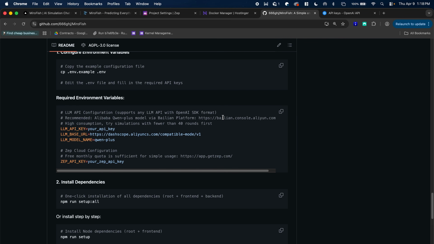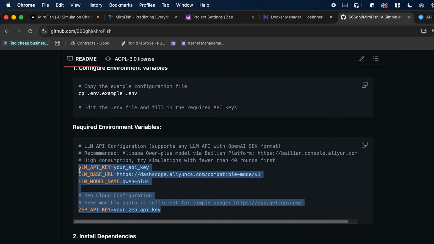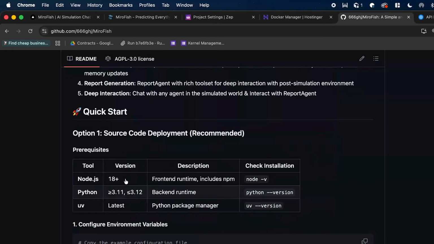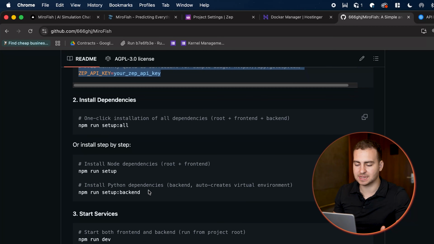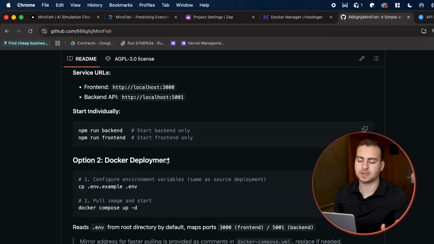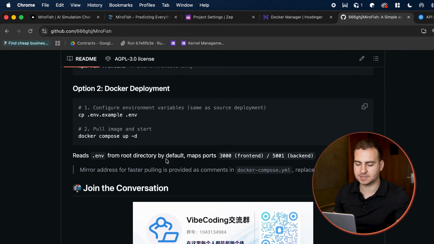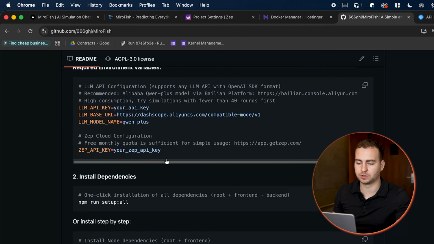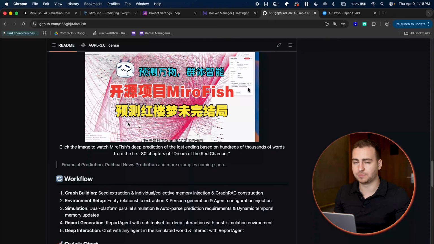Now, while Hostinger is spinning this up, I will just quickly mention that if you did want to run this on your own computer, you can do that. In order to do so, you will need to fill in the environment variables in this project. You will need to clone this repository and then run the setup commands as it states here. It's not overly complicated, but again, it can just take a little bit of time. And if you're not technical, it's going to be easier to go with the method that I shared just to get it up and running and working immediately. Anyways, go to this repo if you want to run it locally.